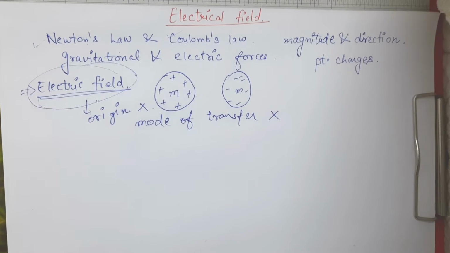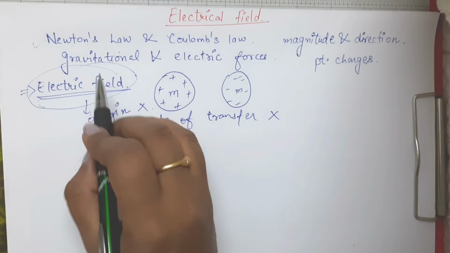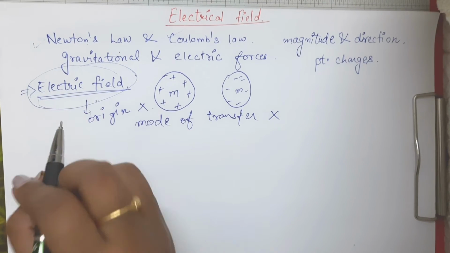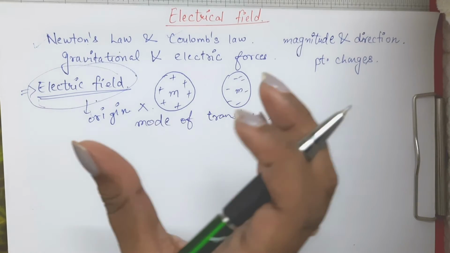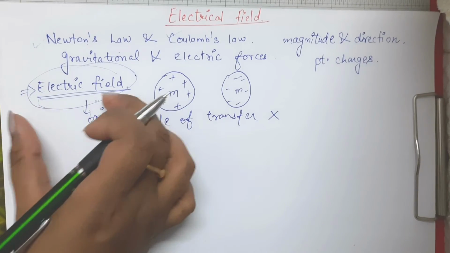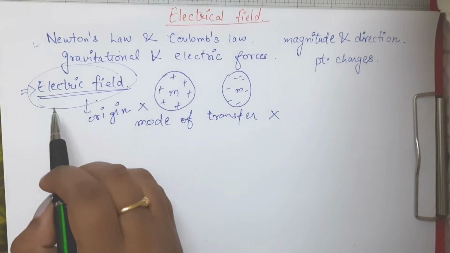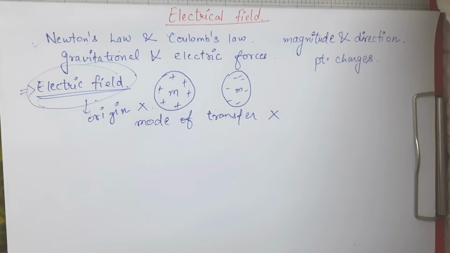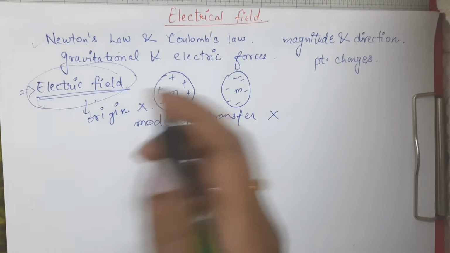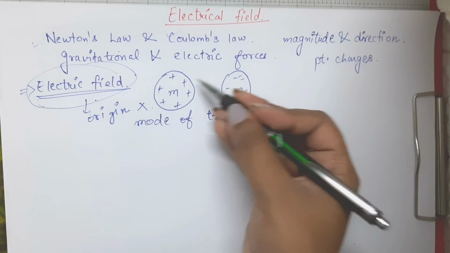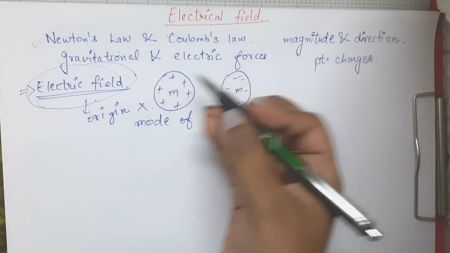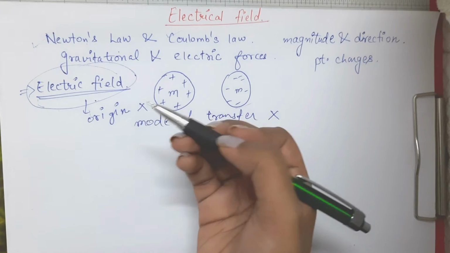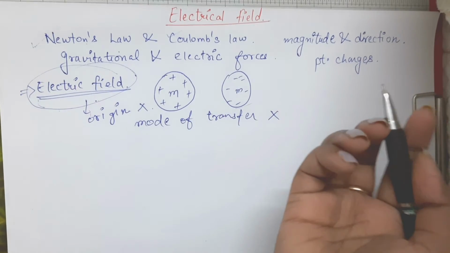So basically we do not know the origin of this electric field, and we also do not know the mode of transfer of forces due to these electric fields. But we need this concept. Why? Because we cannot always imagine point charges, the interaction between point charges. Whenever we are dealing with masses where the charge is distributed over the entire mass, we need the concept of electric field. Now what is this field theory concept?